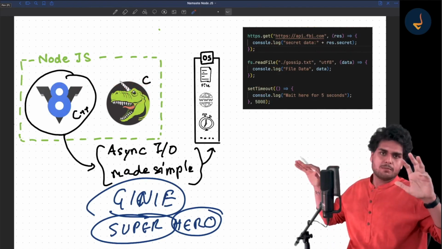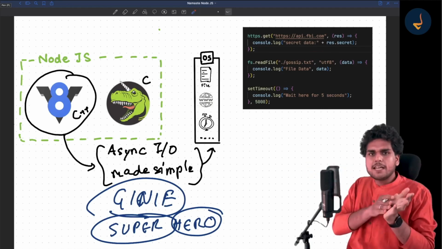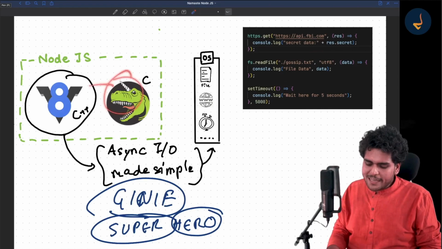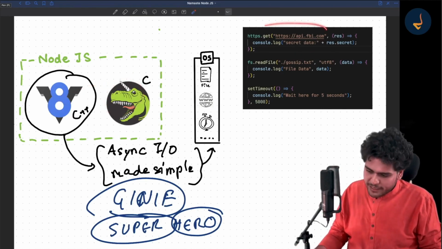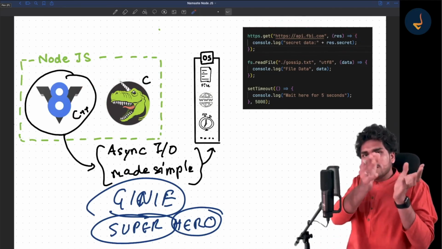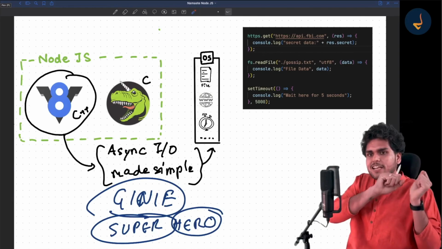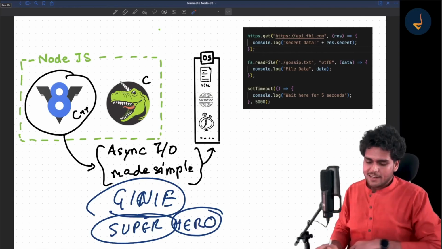It talks to the OS sometimes, it does not talk to the OS sometimes, whenever it requires. Basically, libuv is like a genie to the V8 engine. Whenever there is some async task, the V8 engine will just call the genie and say, genie, execute this, and then the genie will just execute it and give it back.